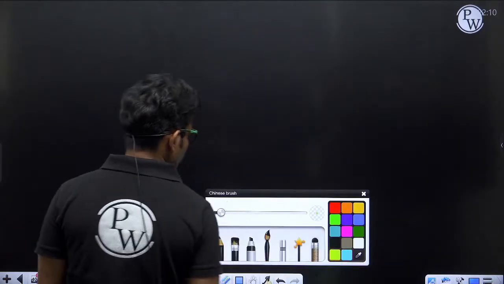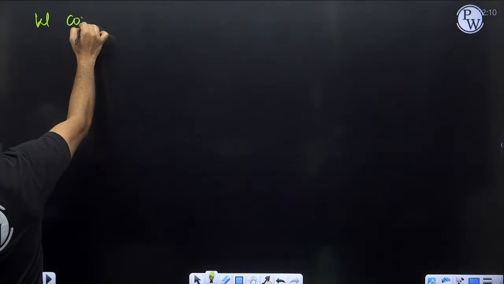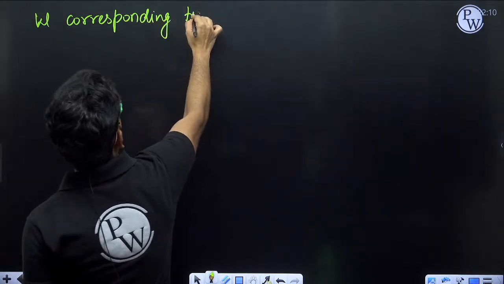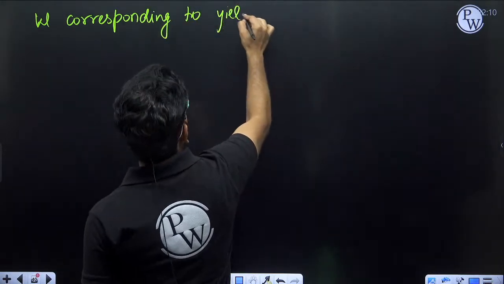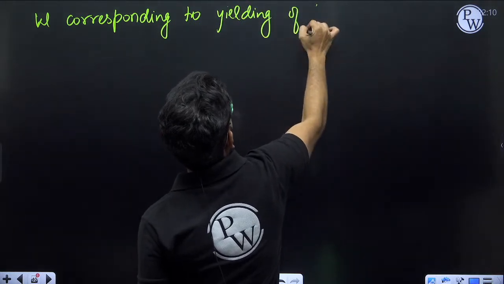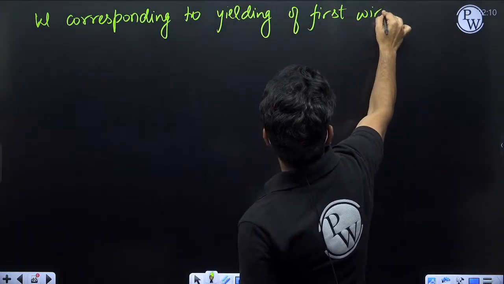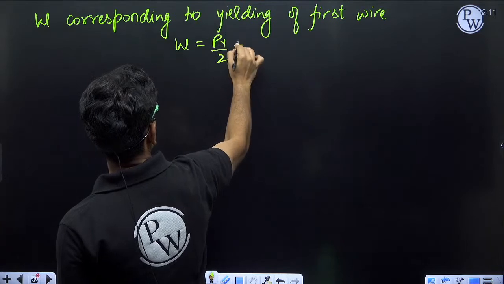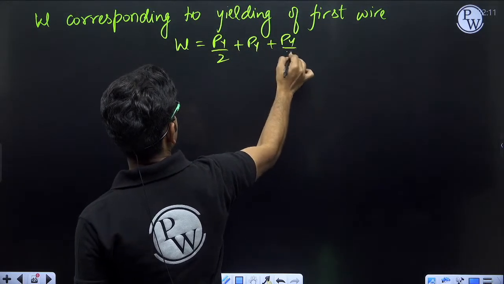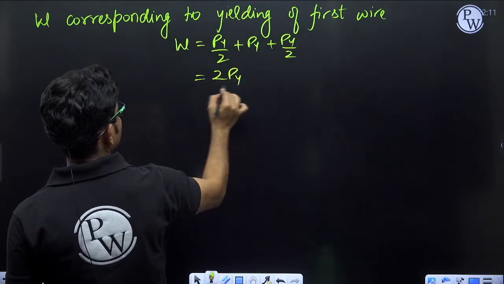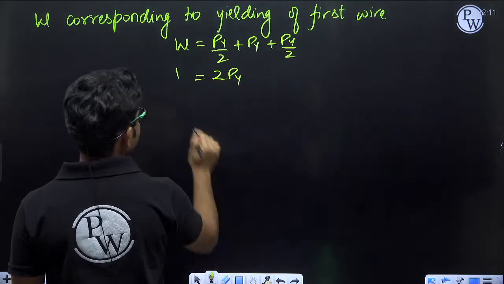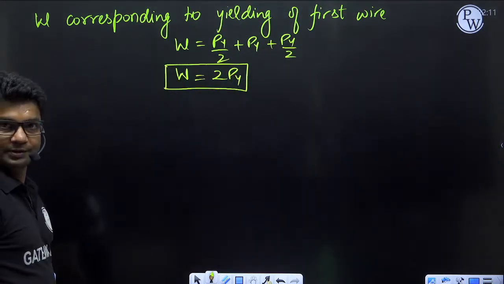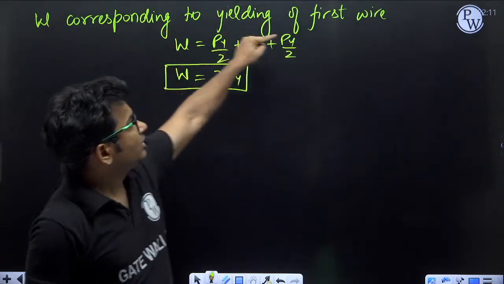So load W corresponding to yielding of first wire. When the first wire is yielding, what will be the load W? So W will be equal to Py by 2 plus Py plus Py by 2. So that will be equal to 2 Py. W will be equal to 2 Py. Okay, so this is the W load corresponding to yielding of first wire.